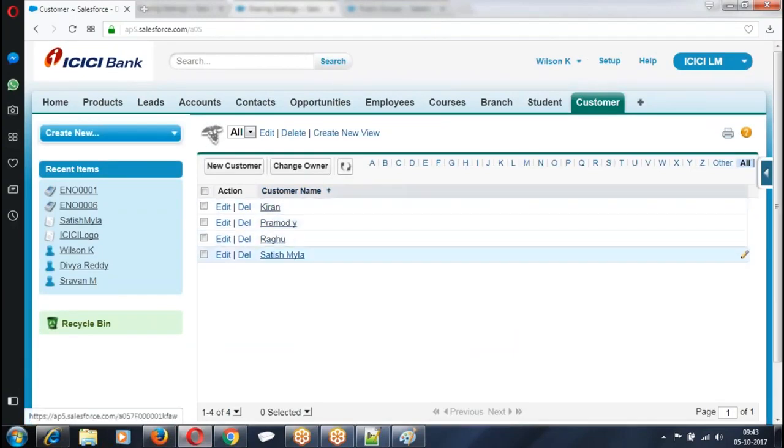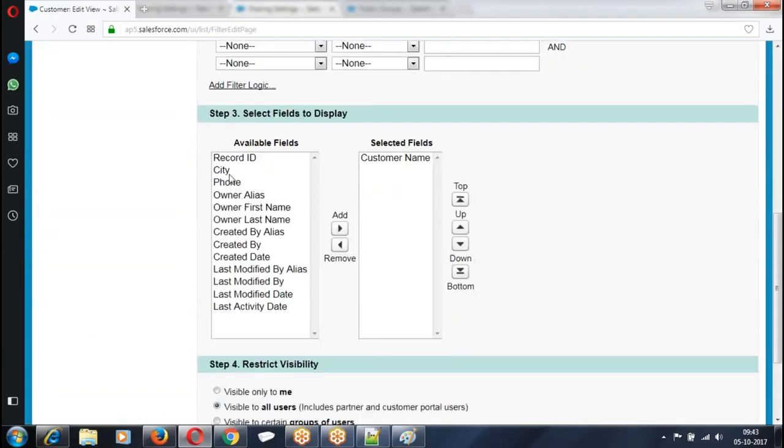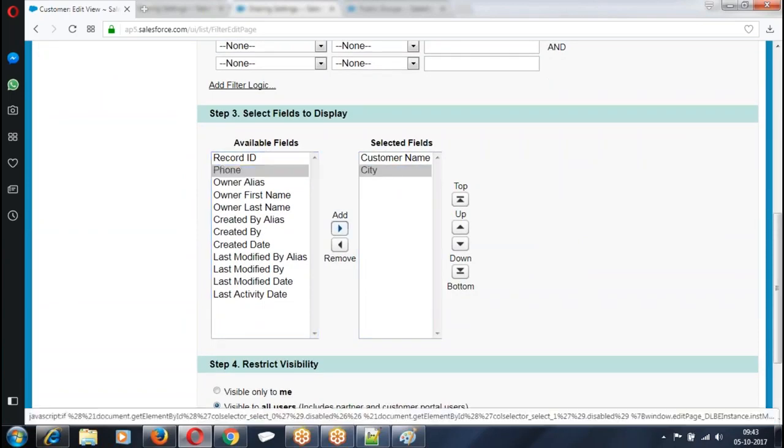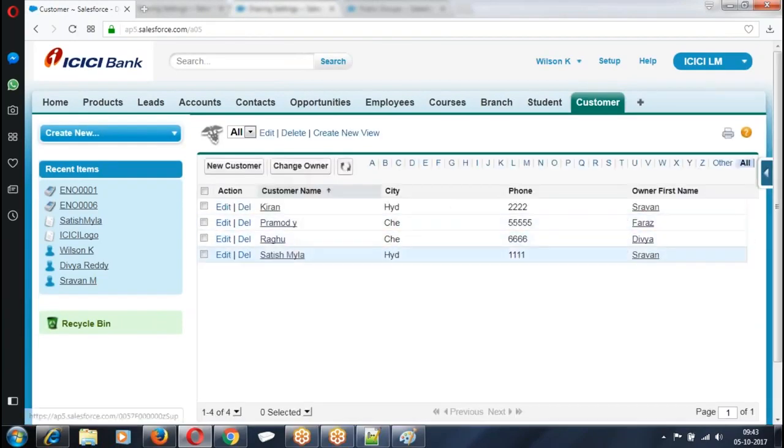Is that clear? Satish and Kiran's records are visible. Why is that visible? Because the records are from Hyderabad. Apart from that, records which are owned by Divya and Faraz are also visible. Divya and Faraz have the HR manager role, so records owned by HR manager are shared with the manager. Records whose city is Hyderabad are shared with the public group called capital group.